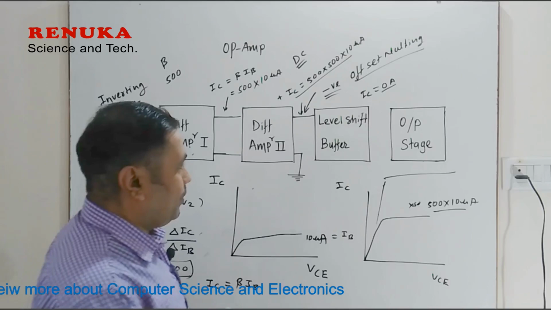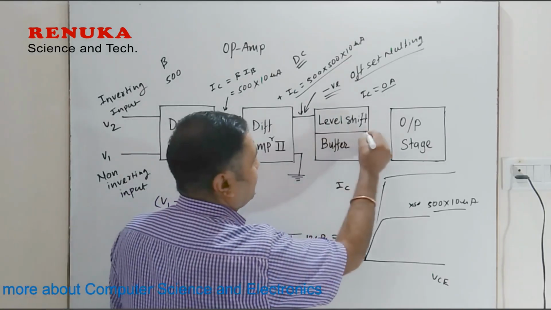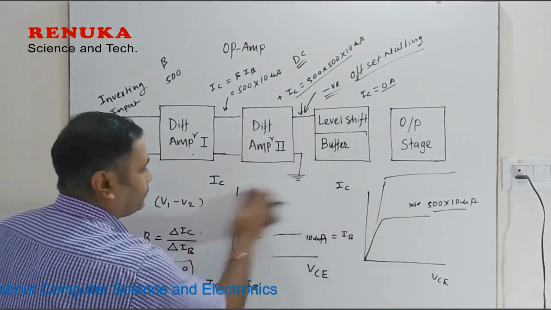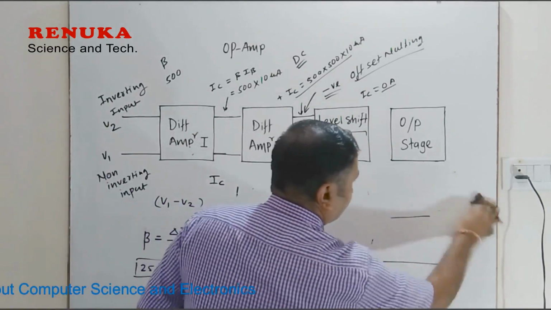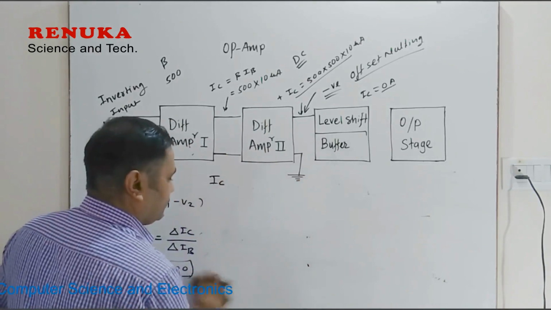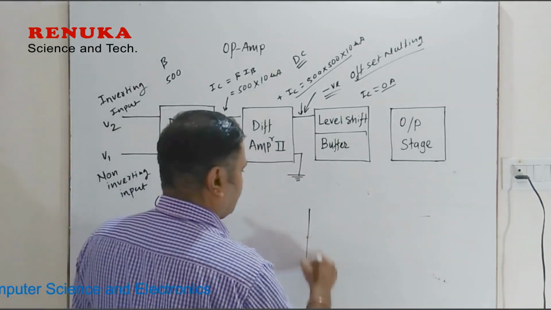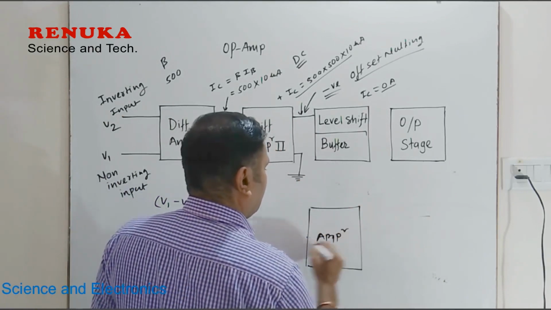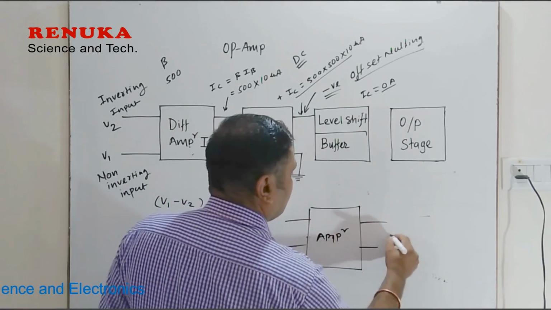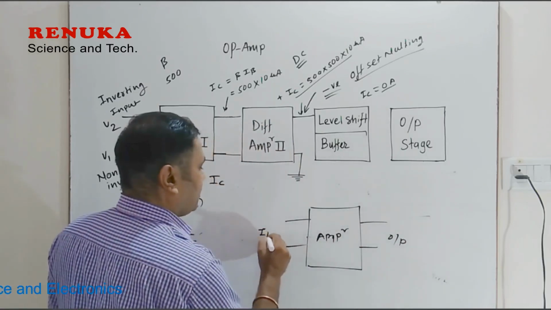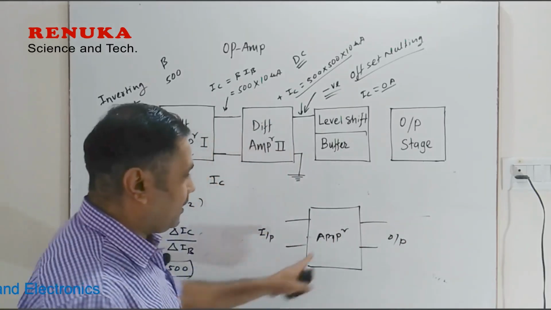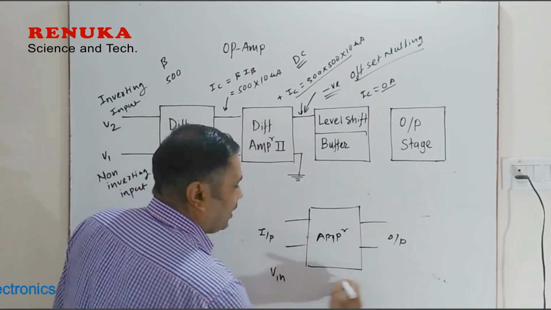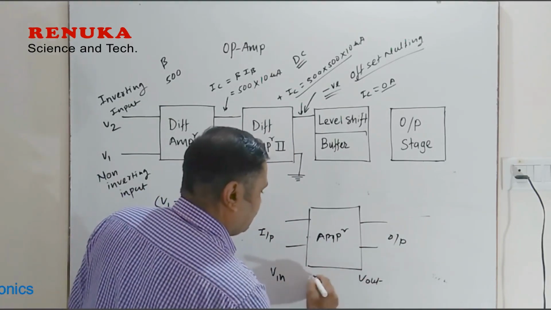In the same block, you can see there is a buffer circuit connected here. Now in short, I will explain the buffer. Suppose this is an amplifier, this is its output, and this is its input. If this circuit is a buffer, then the voltage at the input and the voltage at the output will be equal.